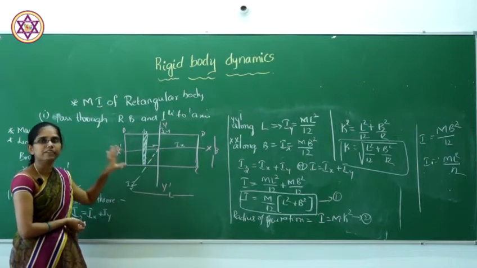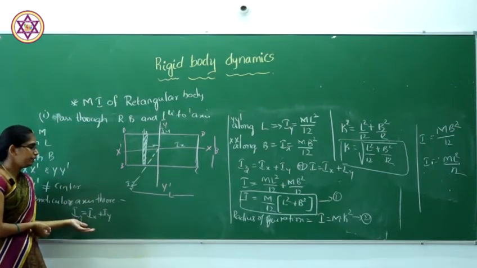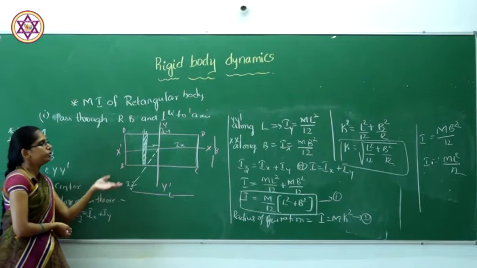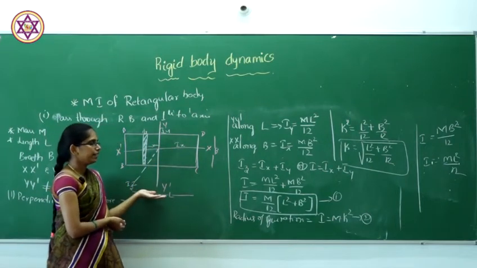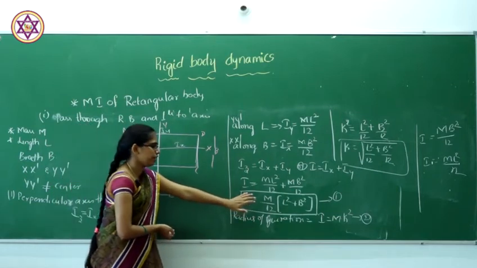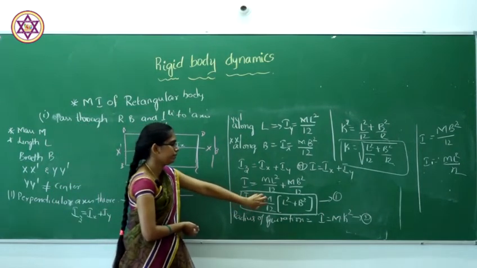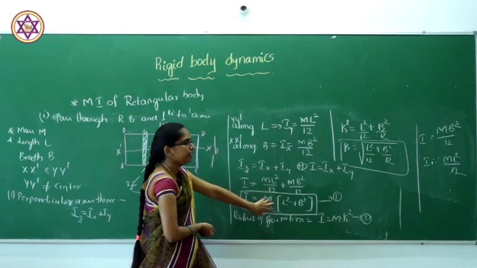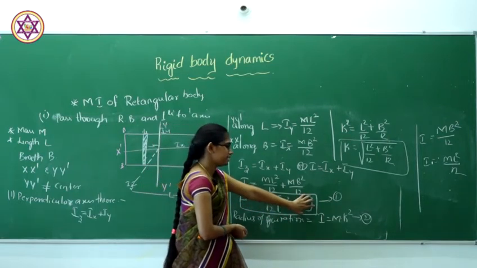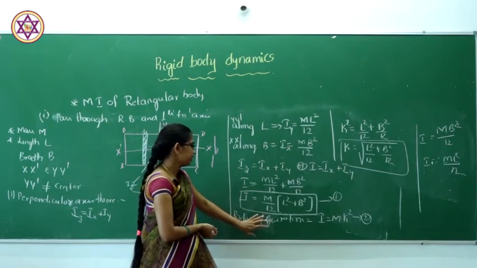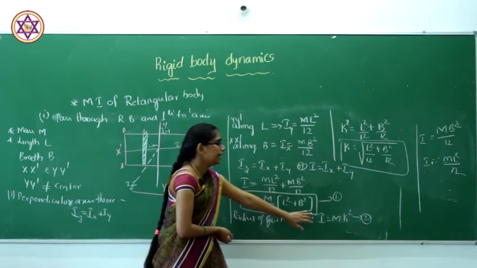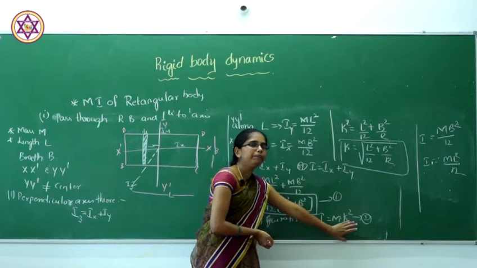For this we have to consider the perpendicular axis theorem. By substituting the Ix and Iy values into that theorem, we get the total moment of inertia, which will be m divided by 12 into L square plus B square. Then the radius of gyration is given by I equal to m k square.